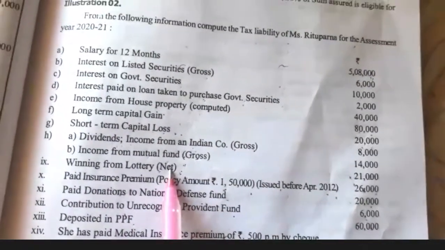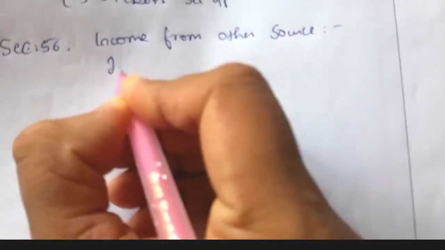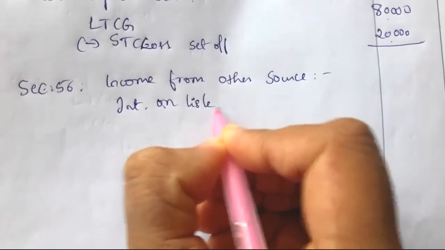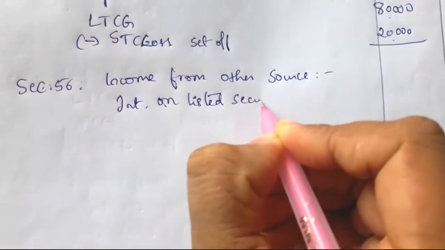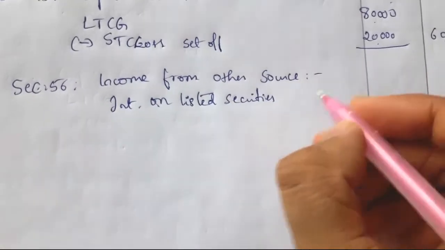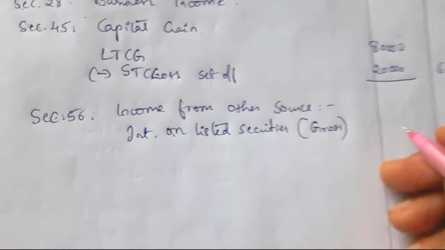So these much we have to take under the head income from other source. I'll write one by one. First one is interest on listed securities, gross value. Here also we have to take gross value.